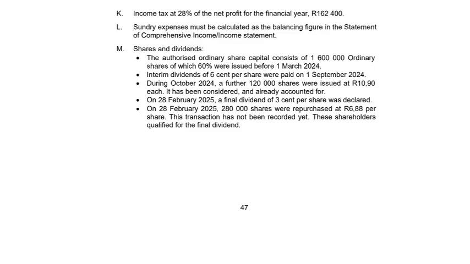K, income tax at 28% of the net profit for the financial year is 162,400 Rand. L, sundry expenses must be calculated as the balancing figure in the statement of comprehensive income or income statement. M, shares and dividends. The authorized ordinary share capital consists of 1.6 million ordinary shares, of which 60% were issued before 1 March 2024. Interim dividends of 6 cents per share were paid on 1 September 2024.